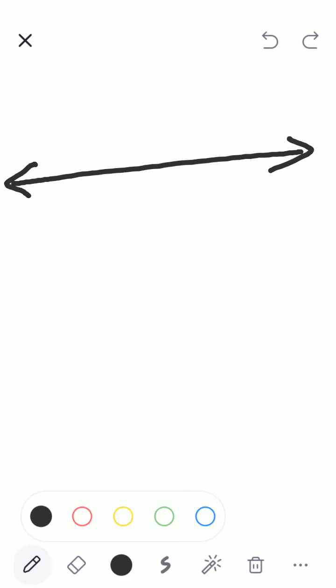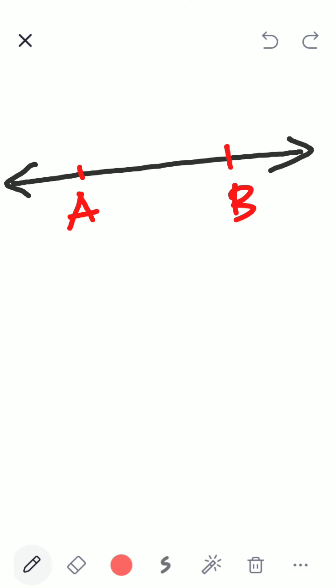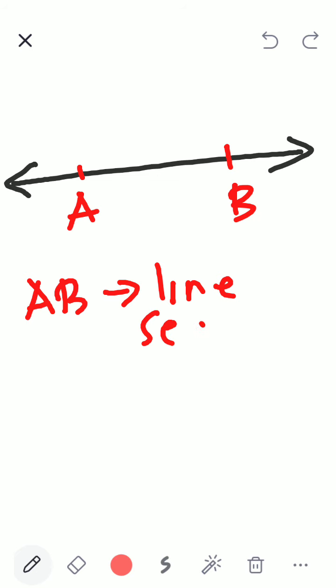What example you all gave me was of something ending. And this AB is called a line segment. So pen, book, side of a table, side of a wall, side of a window, everything is a line segment. Why? Because it has two fixed points.